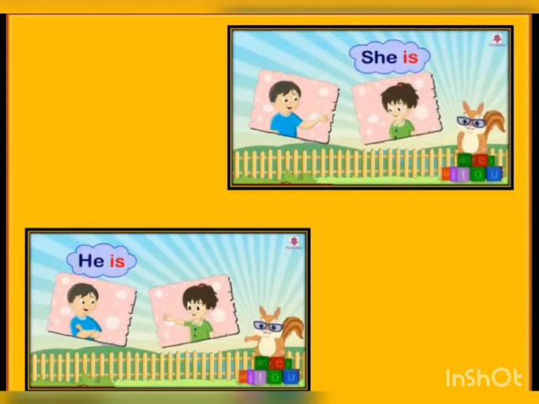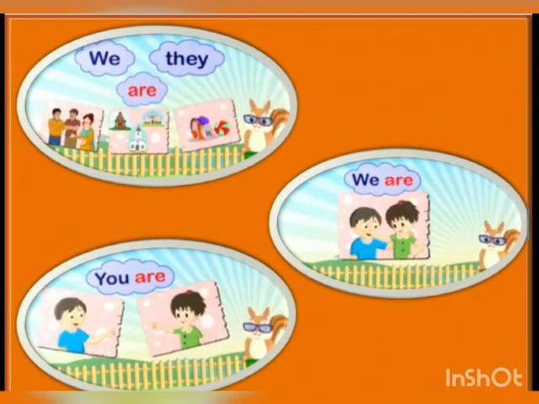So, for he we will use the linking verb is. Now kids, for the pronouns we and they, we use the linking verb are. Why is are used? It is because we and they are plural pronouns.